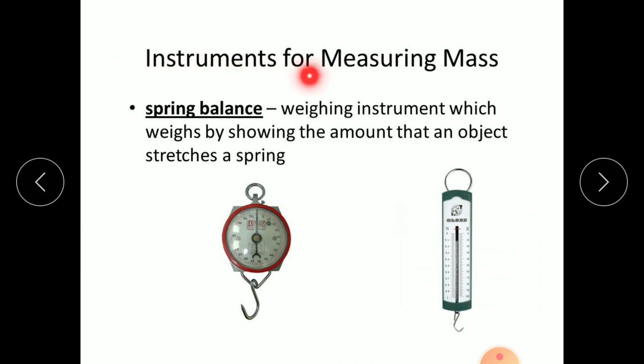So the instrument for measuring mass here is the spring balance. It is a weighing instrument that shows the amount of an object by stretching a spring. As the amount of the object increases, the spring stretches more. These are the known 4 types of balances for measuring masses.